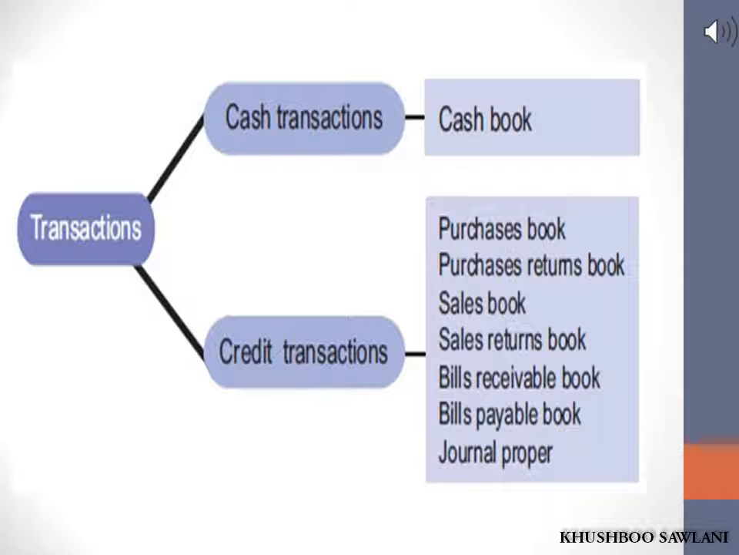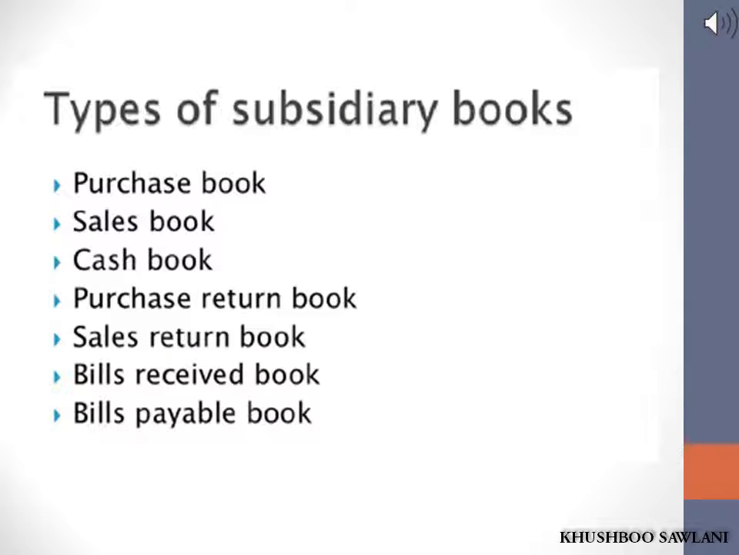Here you can see the types of credit transactions in which they are recorded. First is purchase book, second purchase return book, third sales book, fourth, sales return book. Fifth, bills receivable book. Sixth, bills payable book. And seventh, journal proper. So here are the types of subsidiary books, namely purchase book, sales book, cash book, purchase return book, sales return book, bills receivable book, and bills payable book.